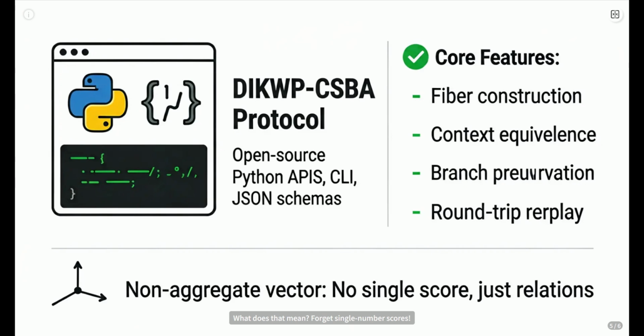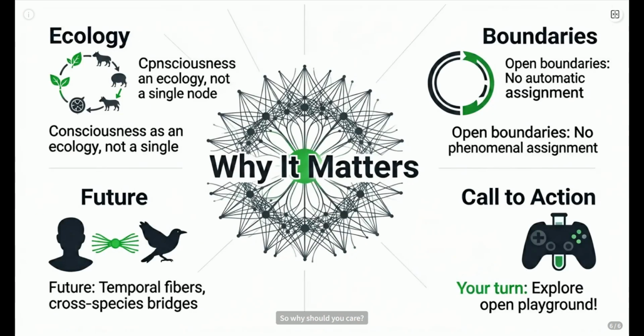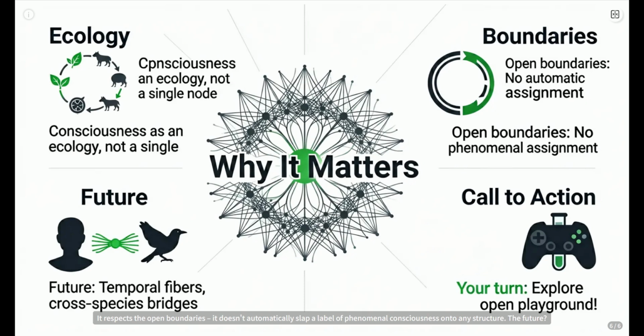What does that mean? Forget single number scores. It gives you the full picture of the relational structure, keeping things rich and nuanced. So why should you care? Because this reframes consciousness not as a single point, but as a dynamic ecology of relations. It respects the open boundaries. It doesn't automatically slap a label of phenomenal consciousness onto any structure.